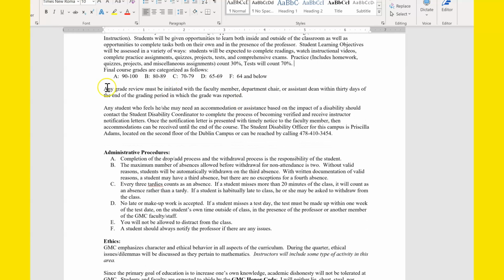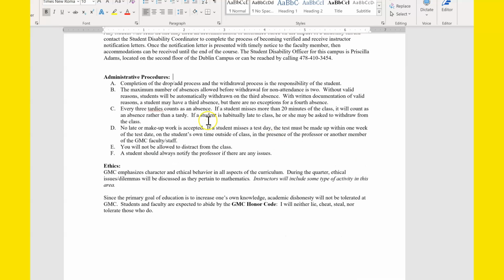All right. I got to read this to you. Any grade review must be initiated with the faculty member, department chair, or assistant dean within 30 days of the end of the grading period in which the grade was reported. Any student who feels he or she may need an accommodation or assistance based on the impact of a disability should contact the student disability coordinator to complete the process of becoming verified and receive instructor notification letters. Once the notification letter is presented with timely notice to the faculty member, then accommodations can be received until the end of the course. The student disability officer for this campus is Miss Priscilla Adams, located on the second floor of the Dublin campus, or she can be reached by calling this number.